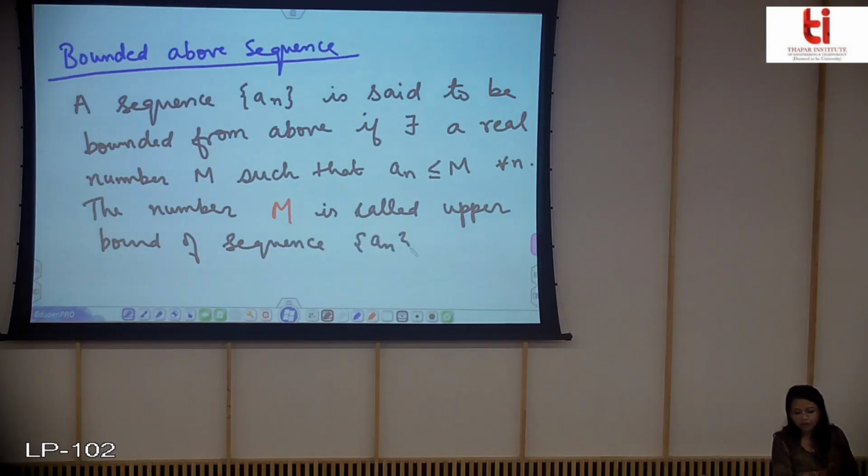Now let us see through a diagram what the bounded from above sequence means and what this upper bound of a sequence is. So suppose that I have a sequence. I have already told you how to represent it graphically. Now suppose that I have a non-decreasing sequence, that is, an is less than an plus 1. So I have something like this.